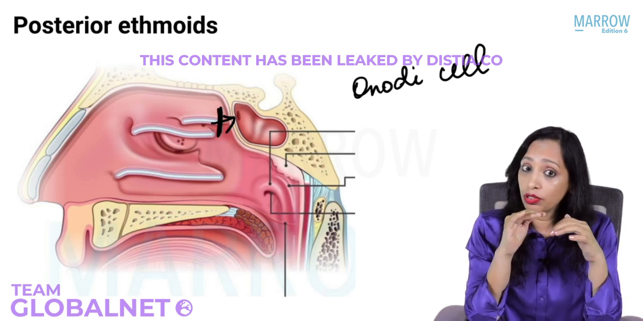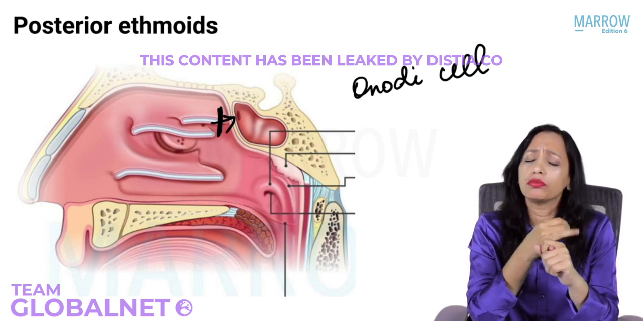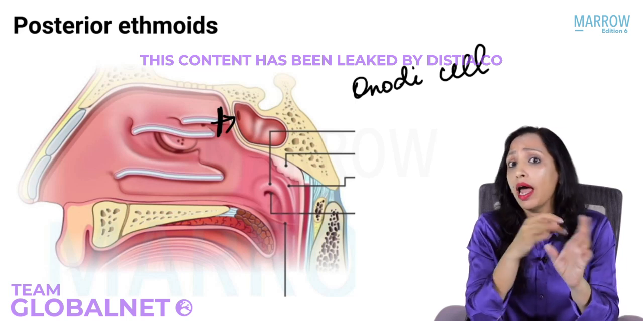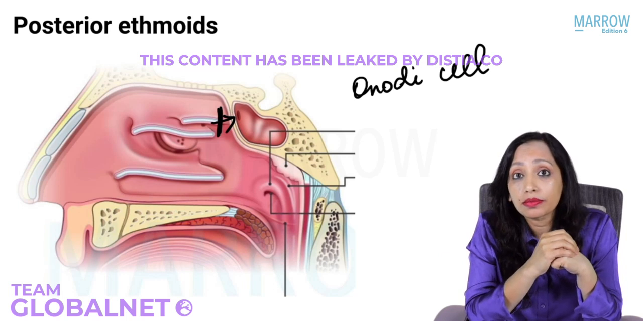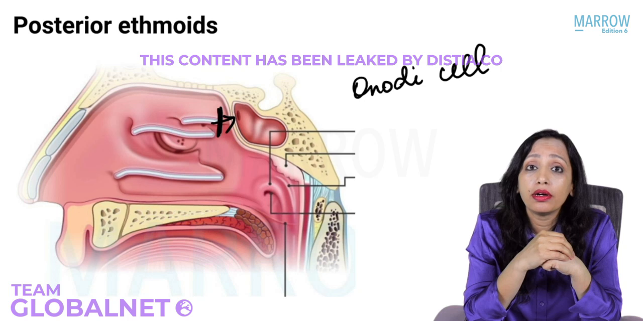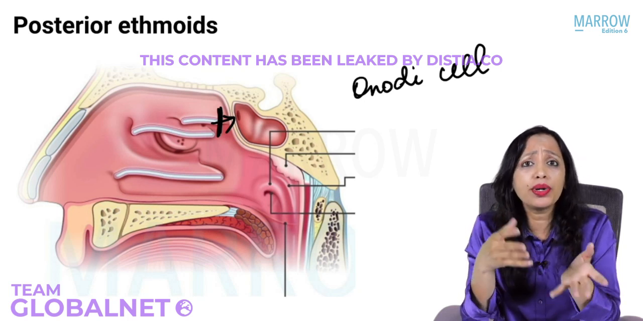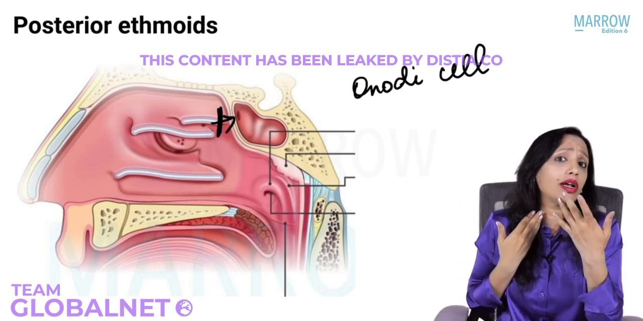So just remember, Onodi cell: it is in relation to the optic nerve, it is in relation to the internal carotid. And now the question that is asked is, what is the most dreaded complication of FESS? The answer there is injury to the internal carotid. And then you think, how can this be the answer? Where is the internal carotid in relation to the nose?